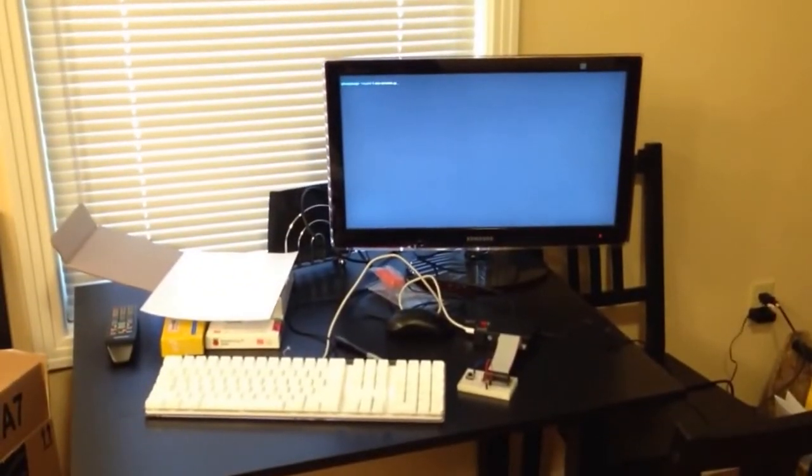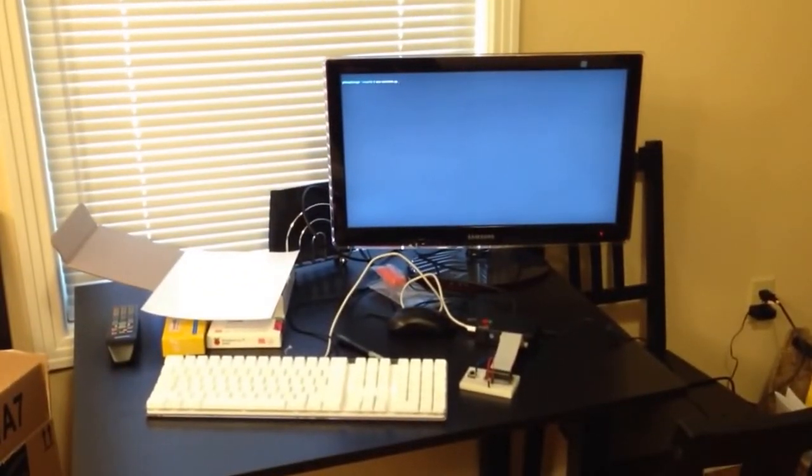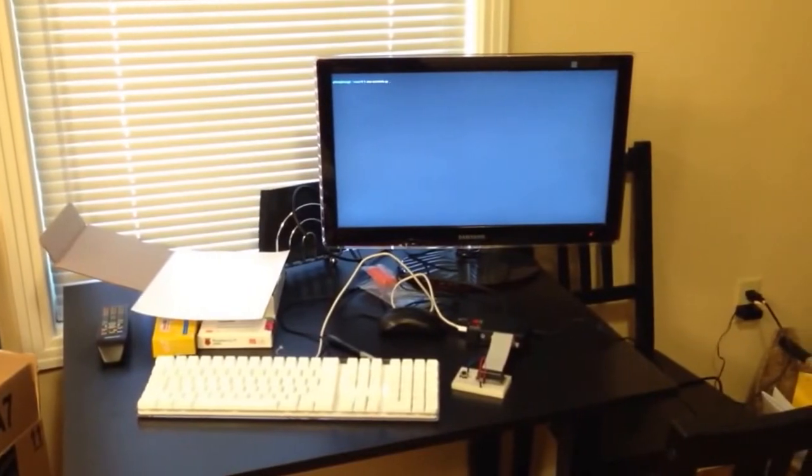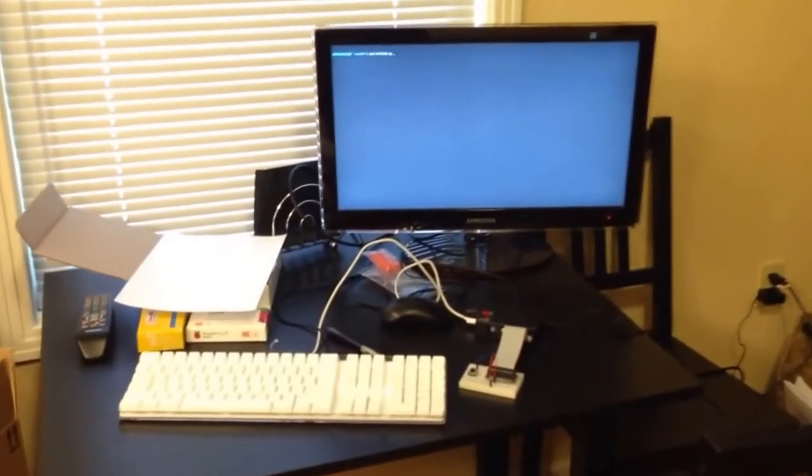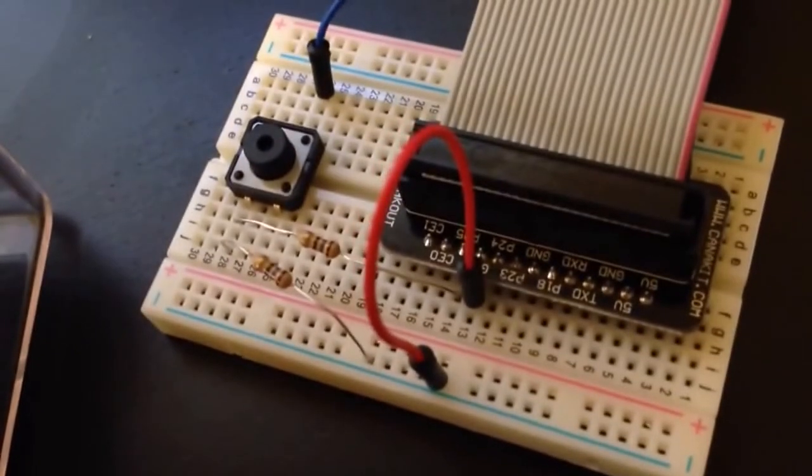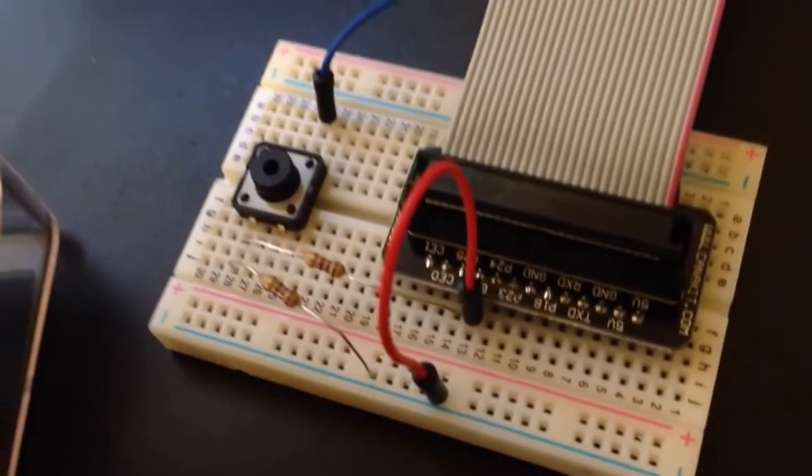This is an example of a Morse code program on the Raspberry Pi for lab number 10 of the Comp 170 class. First, we'll take a look at the breadboard with the button hooked up for entering Morse code.